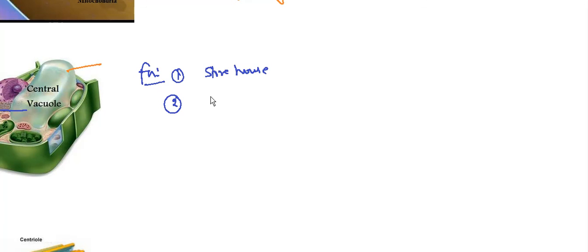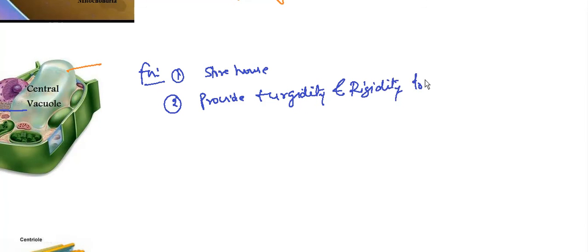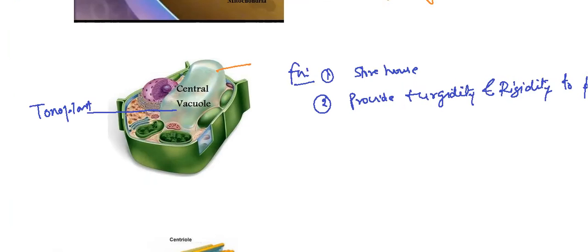So the vacuole also contains food which is used in starvation. The next function is to provide turgidity and rigidity to the plant cell. These are the two main functions of the vacuole.